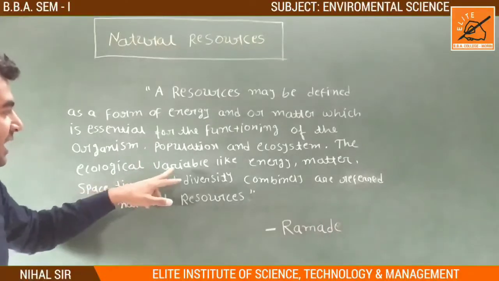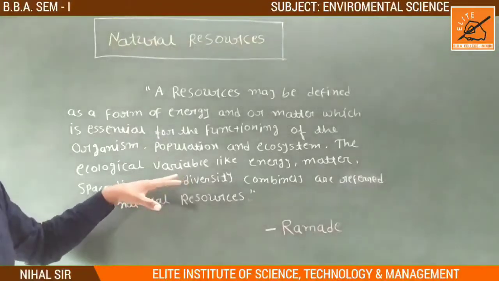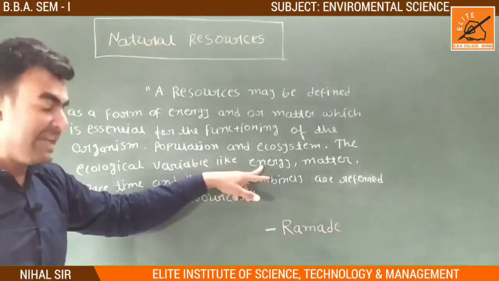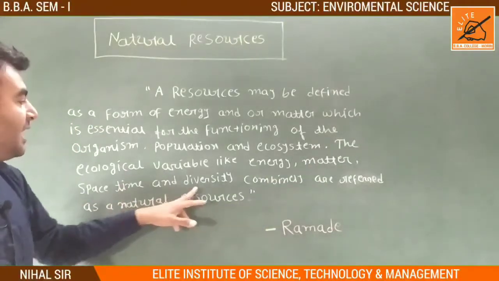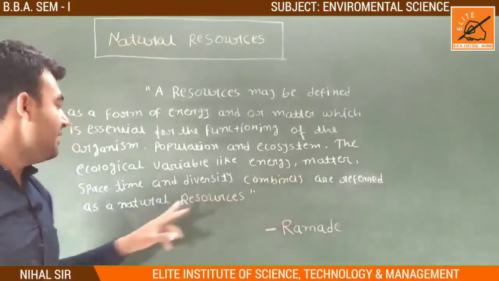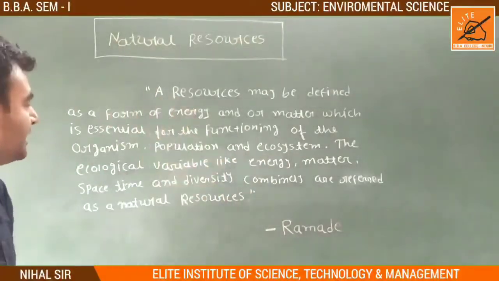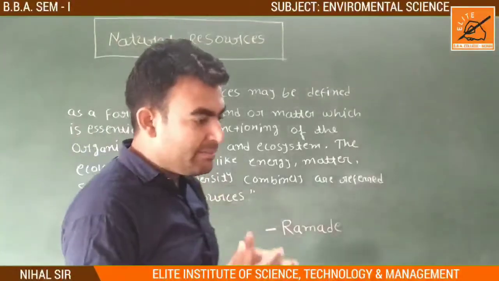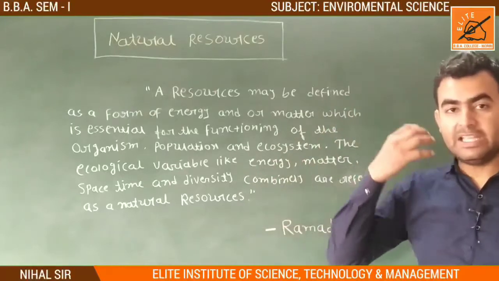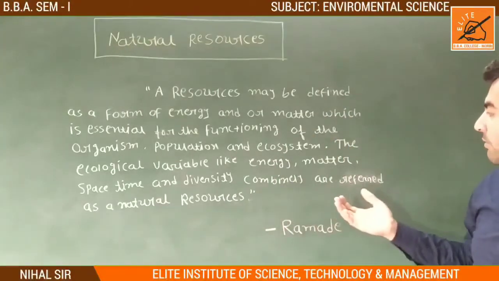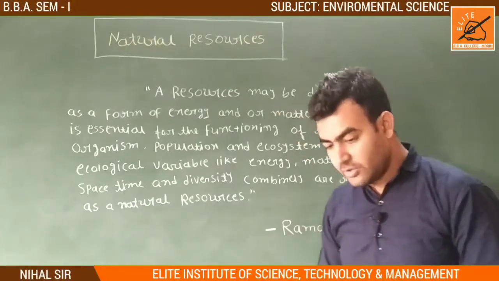This ecological variable, the different kinds of variables like energy, matter, space-time and diversity, combined are defined as natural resources. So this kind of energy, this kind of matter, after some time, is diversified and produced by our natural resources. So this is our definition of natural resources.